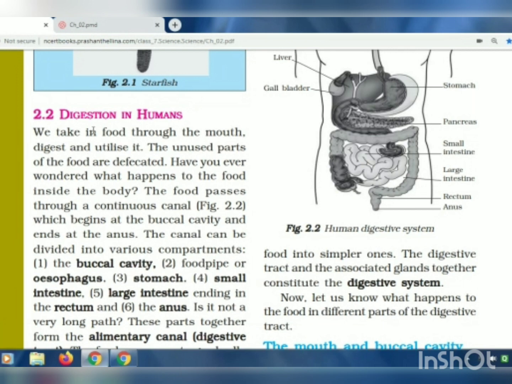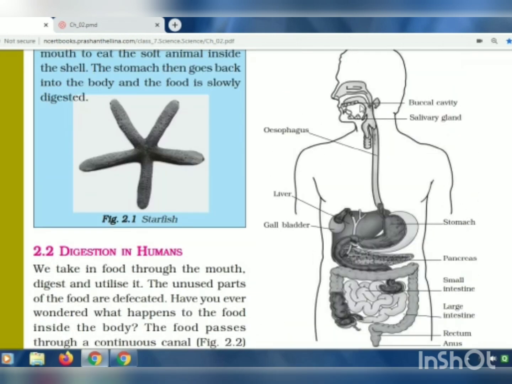Yes, we are discussing digestion in humans, and I had told you that we take in food through our mouth, and then it is sent to different parts of our body, where it is digested and utilized. So the food passes through a continuous canal which begins at the buccal cavity. Okay, so the starting point where we keep the food in our mouth. You can see in this picture where the buccal cavity is, where we keep the food and start chewing it.